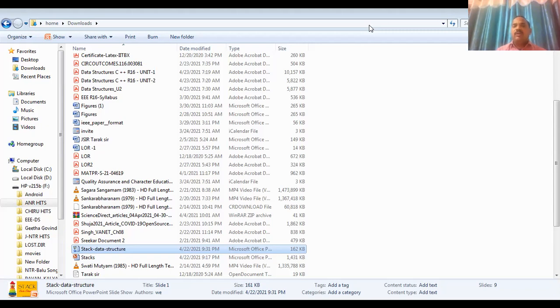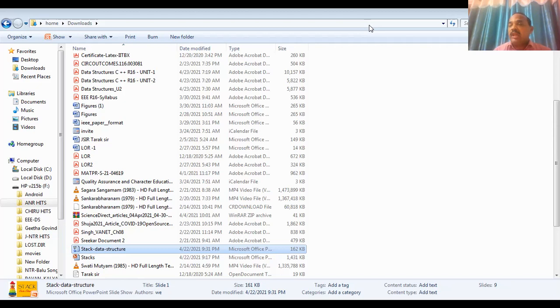Clear, all of you? So next is operations on a stack. The first one is creation. The second ones are insertion, deletion, and displaying. First of all, we should create an array. Otherwise, is it possible to store or delete elements? No. So the first one is creation. This is the defined size 5. The max size is equal to 5.